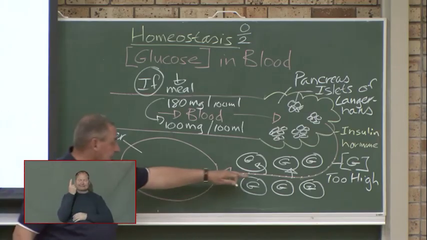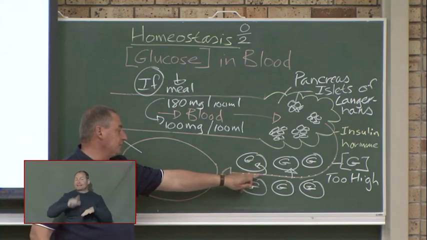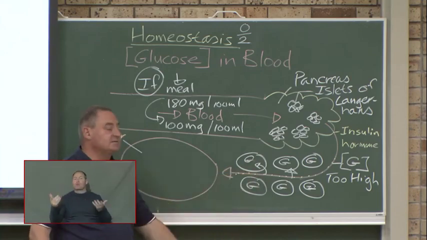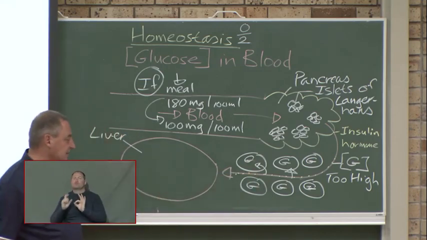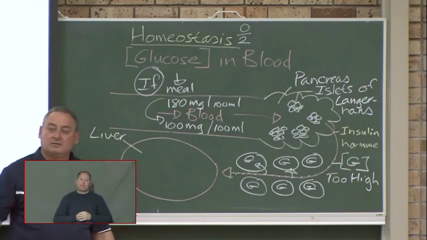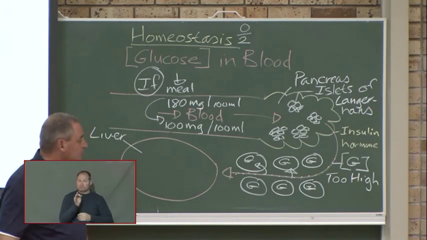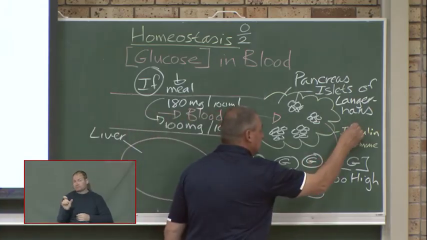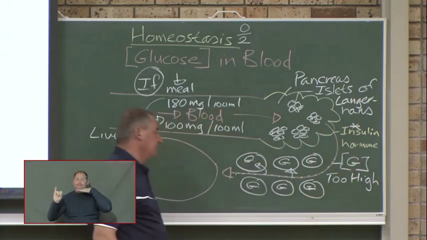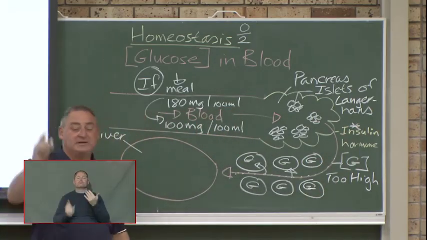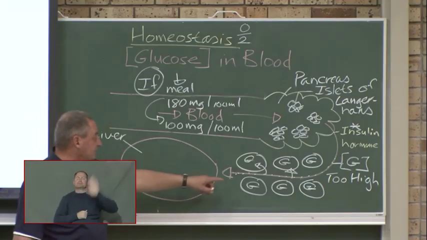So if it's now less in the blood, where are all the glucose molecules? They're in the cells, and the cells can use them to produce energy. That's why, can you understand why it makes sense? If somebody does not produce enough insulin, look here, the insulin is not enough. What do you think will be the consequence? Please raise your hand. What will be the consequence for this person?